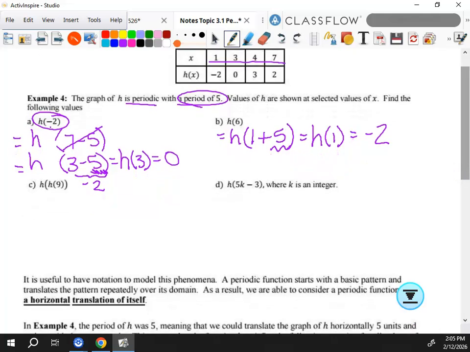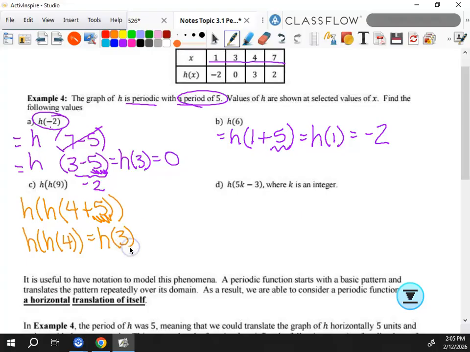Questions? Anything? Okay. So then I have h of 9. So I need h of something from the table plus or minus a multiple of 5. What would it be? 4. So it'd be 4 plus 5. I get to ignore this because it's the period part of it, right? So I really have h of 4. What is h of 4? 3. So then I need h of 3. 0. And that's on the table, so that's nice. And that's 0.